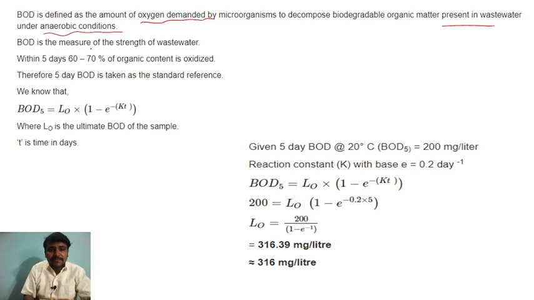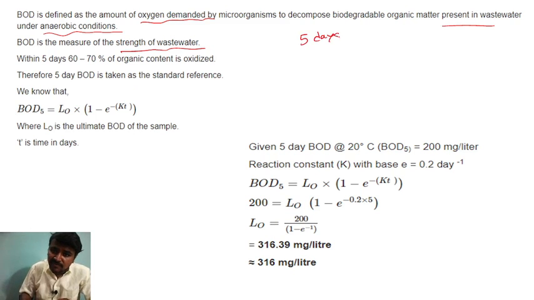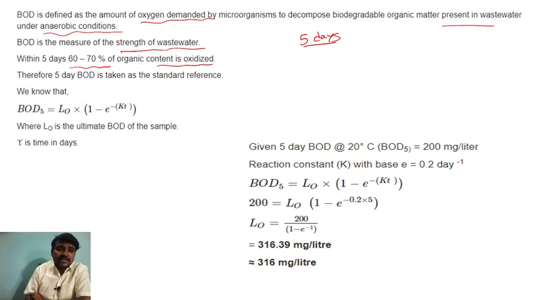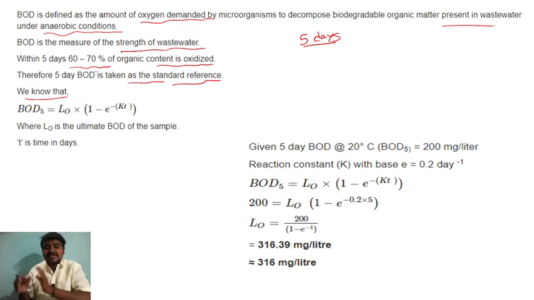So BOD is the measurement of the strength of wastewater. First of all understand, BOD is measuring the strength of the wastewater. So why do we take 5 days? Always we take BOD at 5 days. Why? Because within 5 days 60 to 70% of organic content is oxidized. Therefore 5-day BOD is taken as the standard reference. We know that, right? So we can always take 60 to 70% organic matter oxidized.